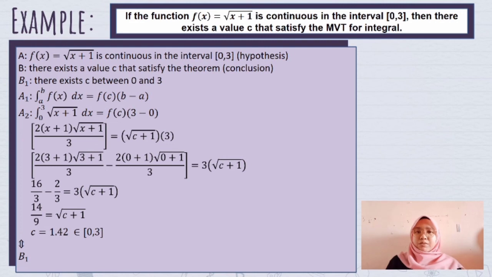Next, in A1, we must use the formula of the mean value theorem for integrals. In A2, substitute all the information into the formula. Solve the equation, and at the end I get c equals 1.42, which is between the interval 0 and 3. So we can see that the statement in A2 is equivalent to B1. That's all from me. Thank you.